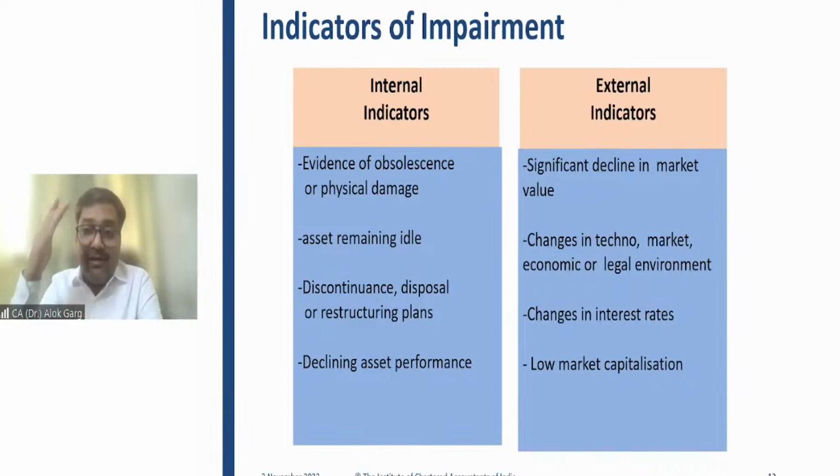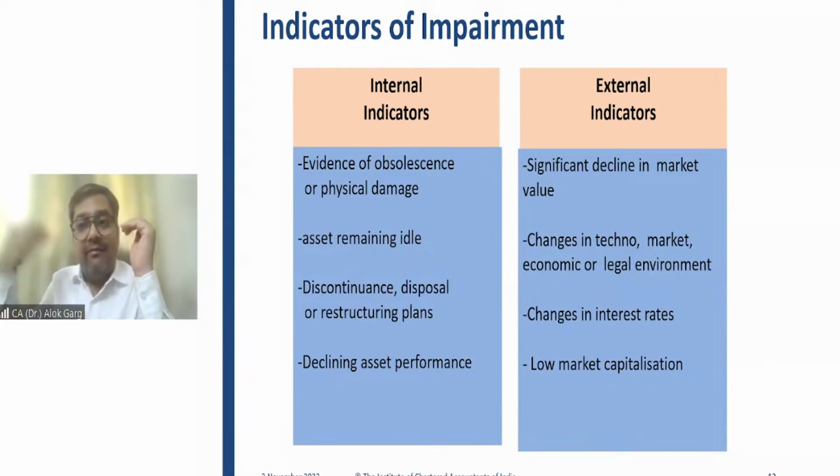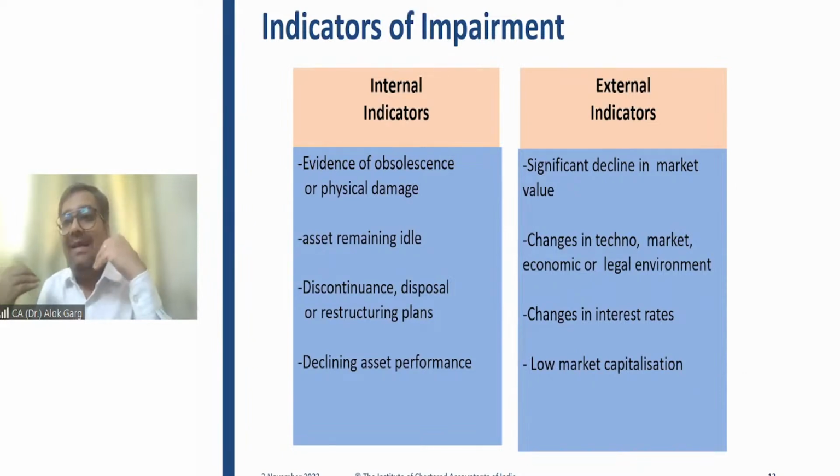See, there is a significant decline in market value. Why? Because technological obsolescence is there. The new technology, the new models are coming. In 1 year, around 4 upgraded versions have already been launched, right? So people want to buy the latest version, and that is why the value of the old version has gone down, although the efficiency and performance has not gone down. So there is a significant decline in market value. It is again an indicator of impairment.